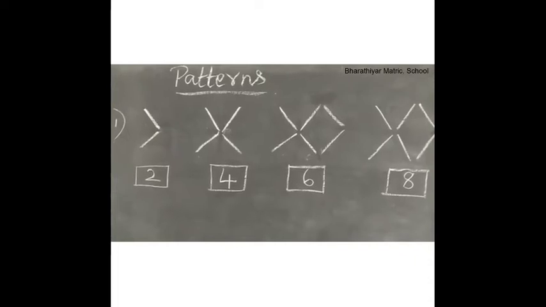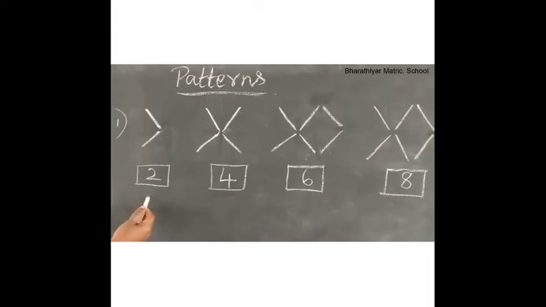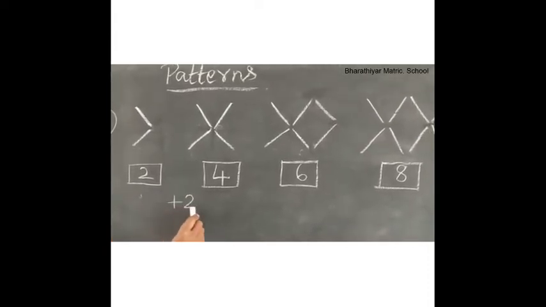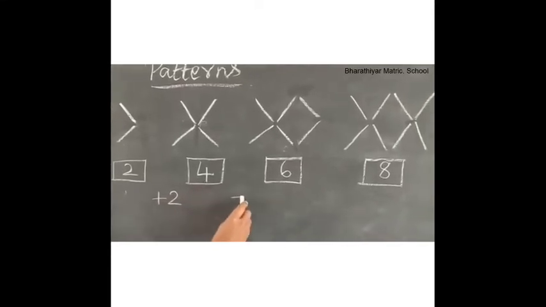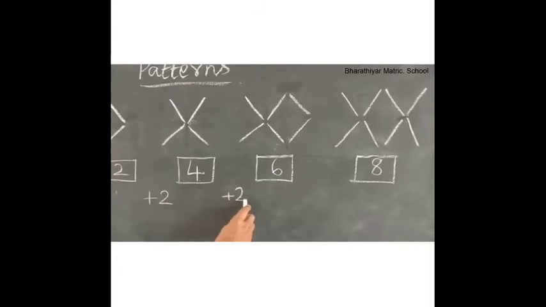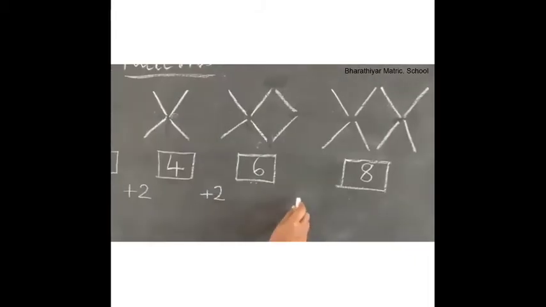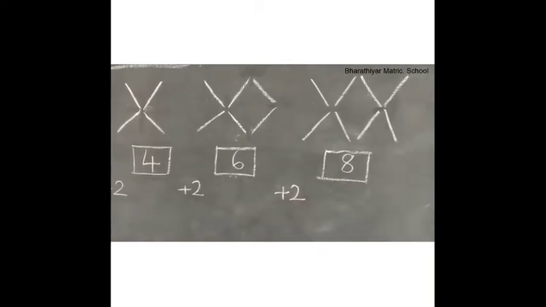First, let us see the numbers. 2 plus 2 is equal to 4. 4 plus 2 is equal to 6. 6 plus 2 is equal to 8.